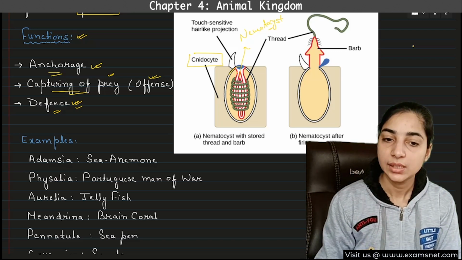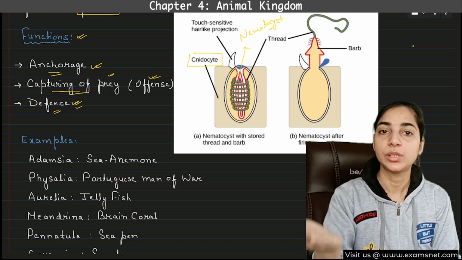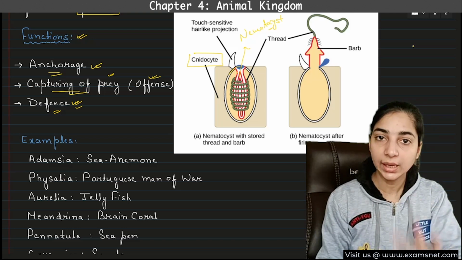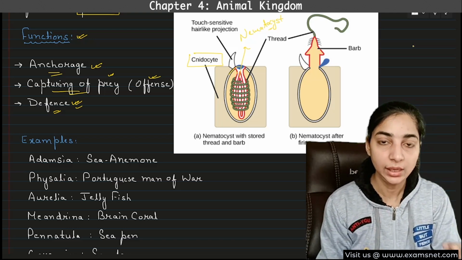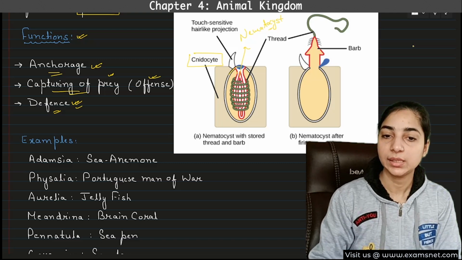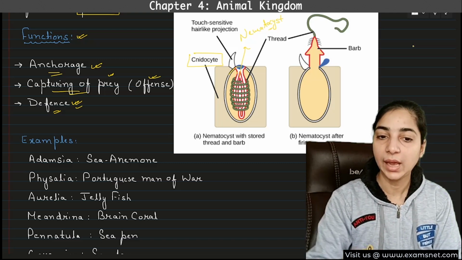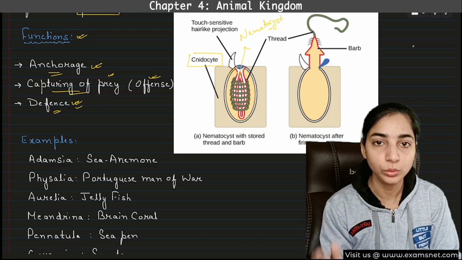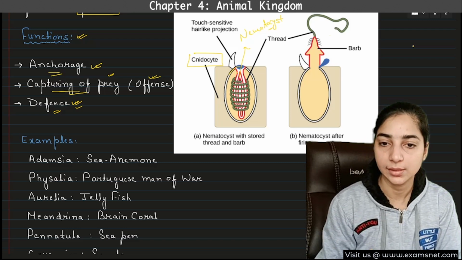Suddenly this cell will push the capsule outside. Initially the capsule was present inside the cell, but in an emergency condition, this capsule will come out of the cell, and the thread that was wrapped around the capsule will open like this.